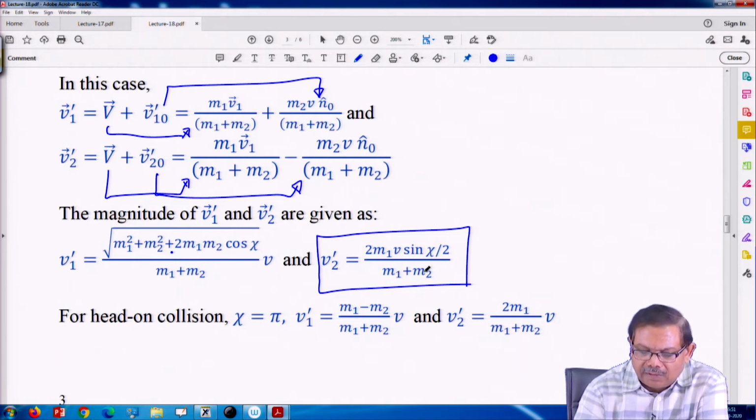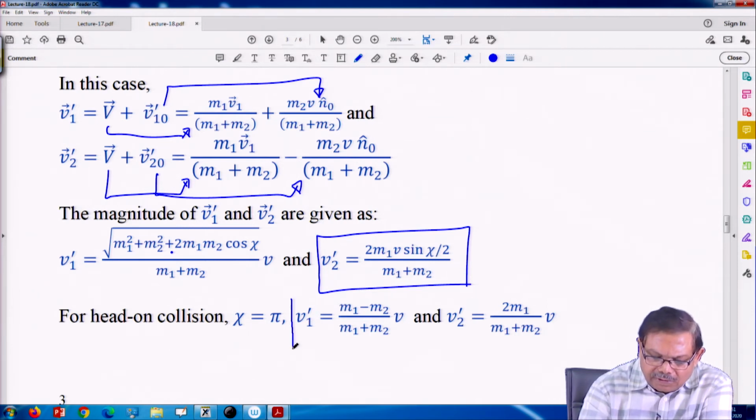So, if I take chi equal to pi, they simplify.